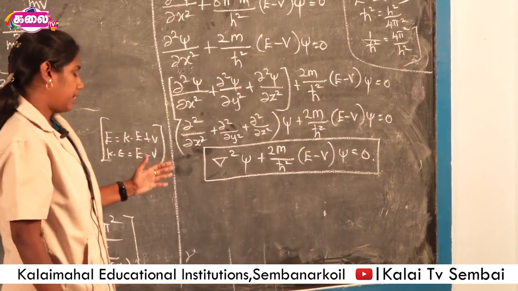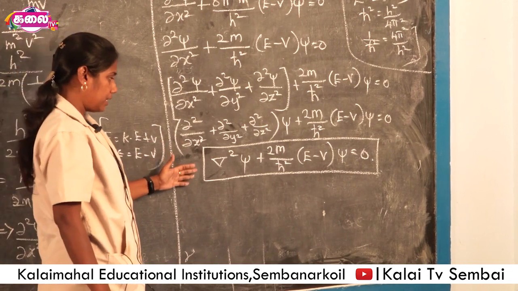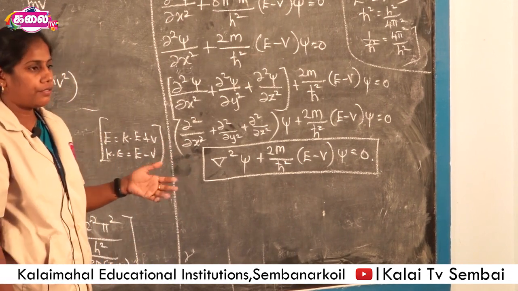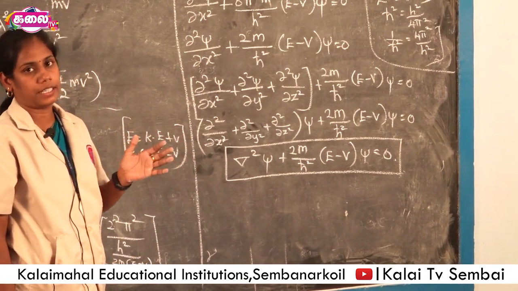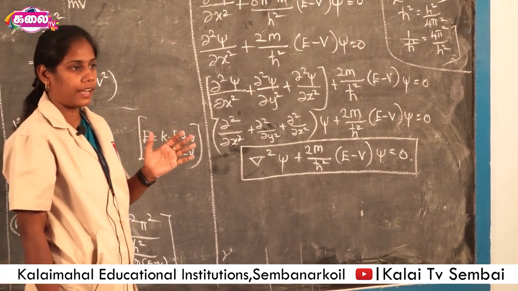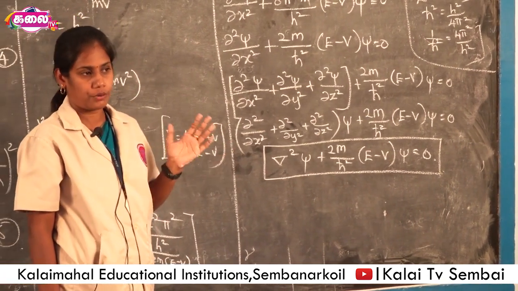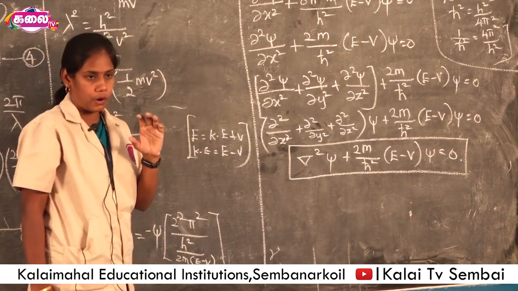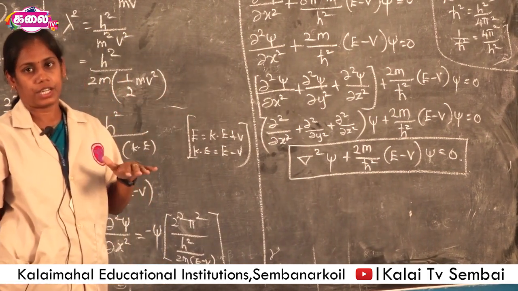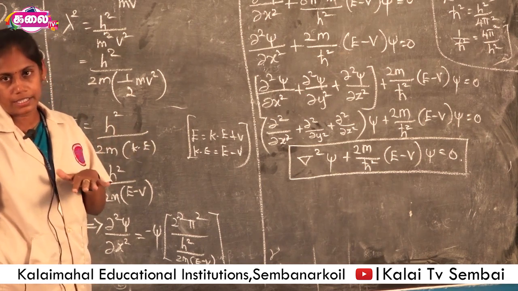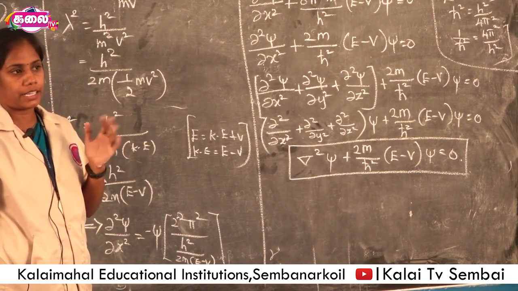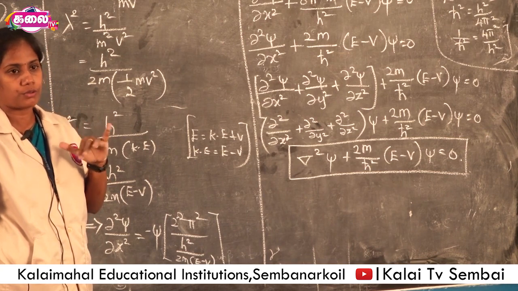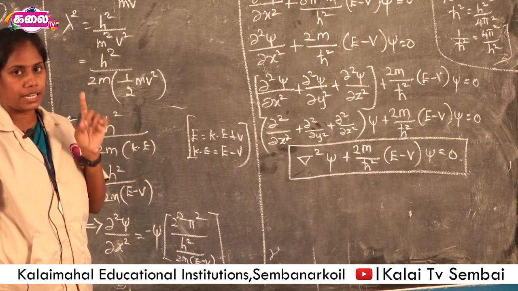Now this equation can be written for a free particle. A free particle is a freely moving particle, having no potential energy. It has only kinetic energy. We know if the body is at rest, it has potential energy; if it is moving, it has kinetic energy. The freely moving particle has no constraints, so it has no potential energy. It has only kinetic energy.